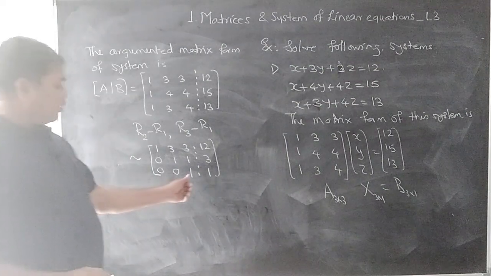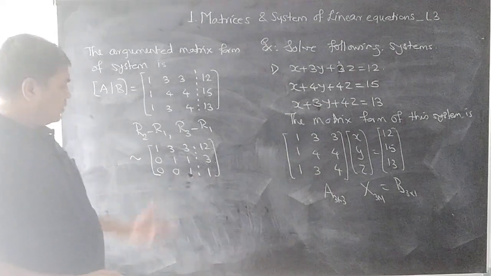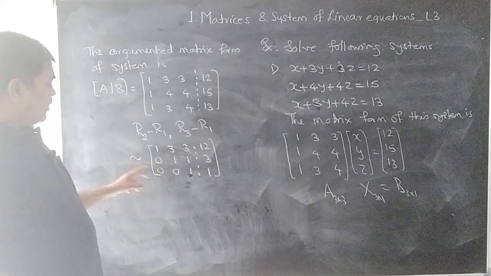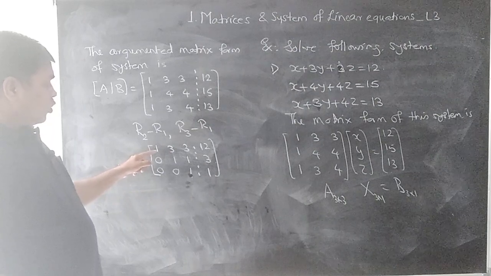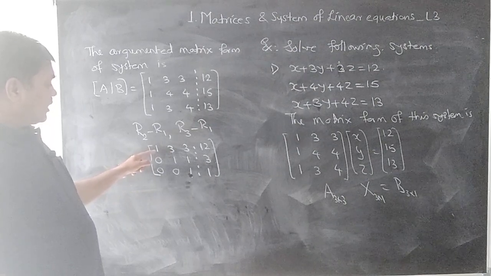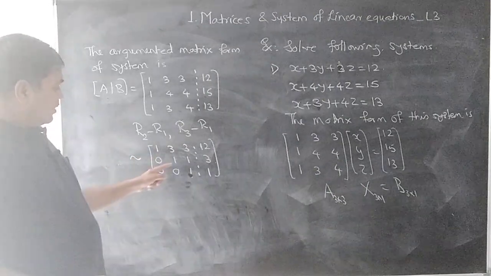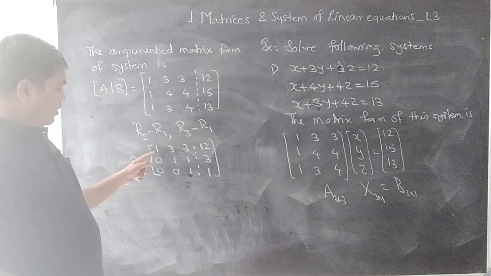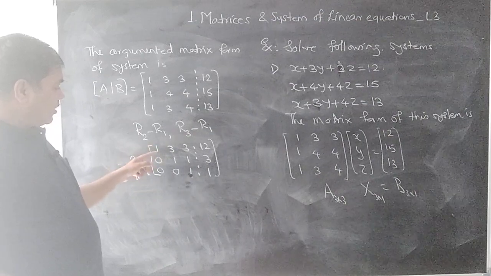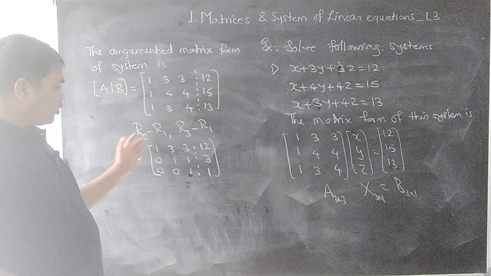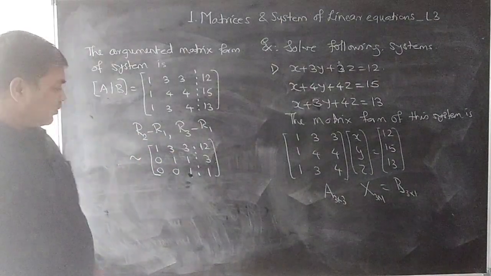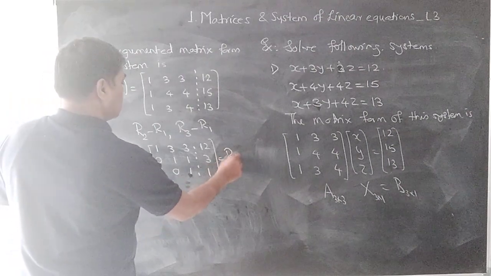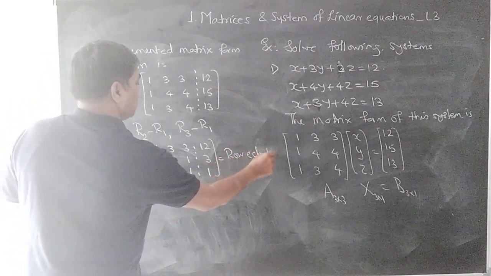So here if you observe the number of non-zero rows, the first row has first non-zero entry 1, in the second it is 1, and here this is 1. In any two non-zero rows, the leading one in the upper row is at a position to the left of the leading one in the lower row. So this is your row echelon form.